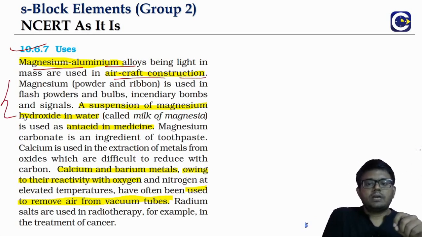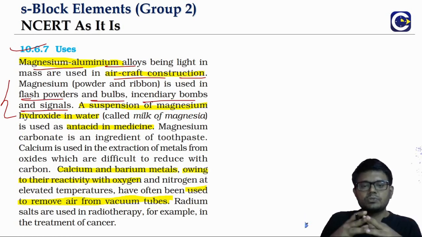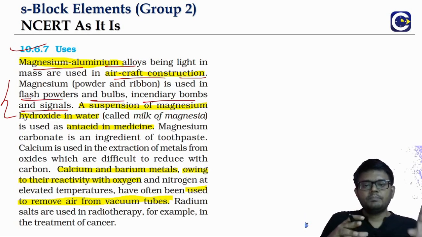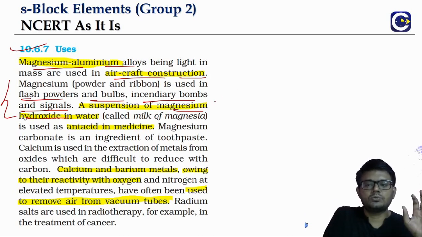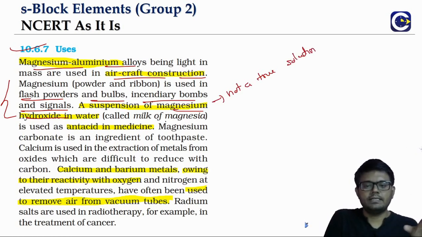The magnesium powder as well as ribbon is used because, as we said, they can give us a dazzling flame. They are used in flash powders, bulbs, incendiary bombs, and signals. And particularly the suspension of magnesium hydroxide. Suspension means it is not a true solution. A suspension of magnesium hydroxide in water is what we call milk of magnesia. That is used as an antacid.